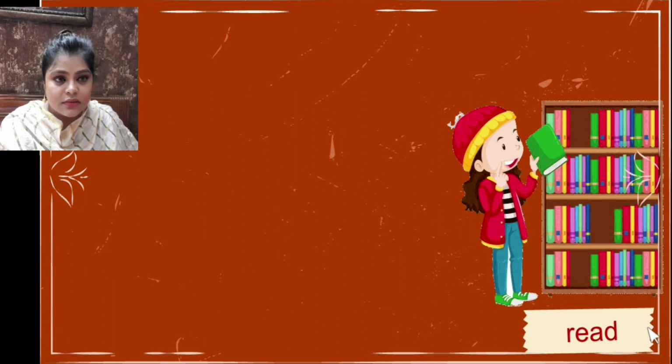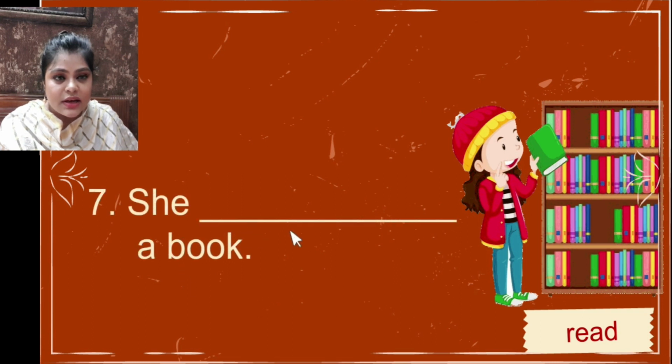Read. Okay, let's see the sentence here. She dash a book. So tell me the answer. What is she going to do?